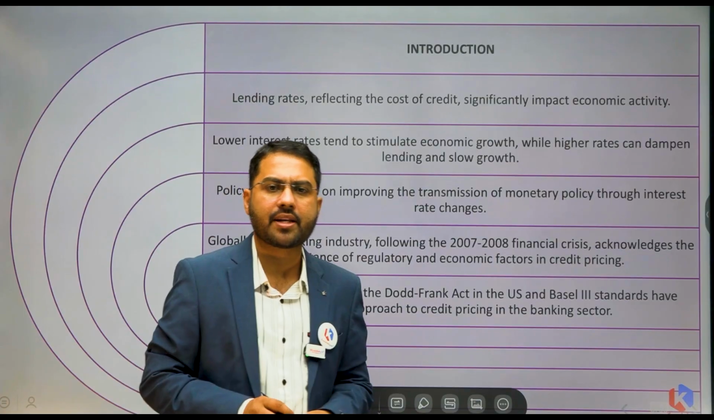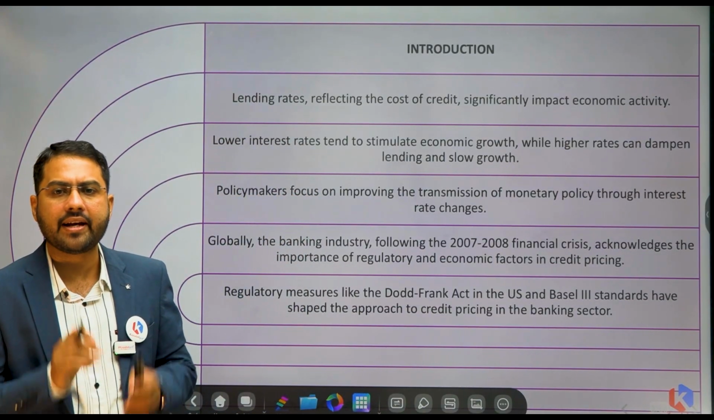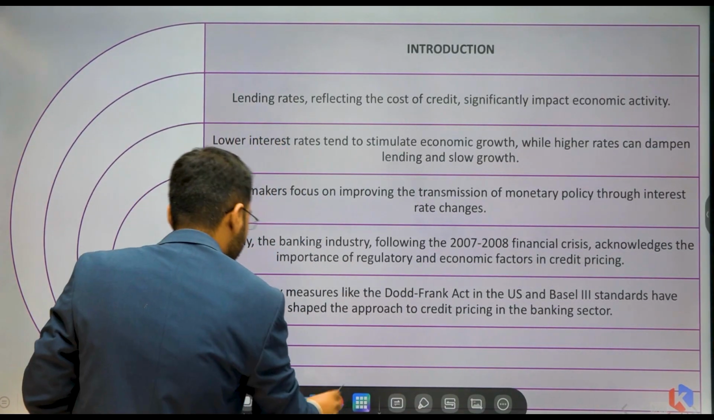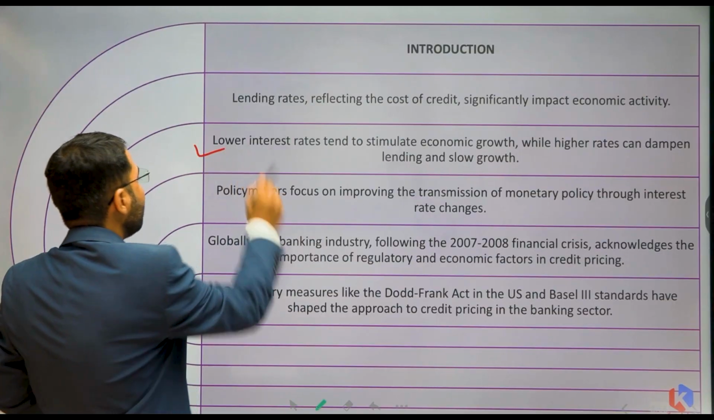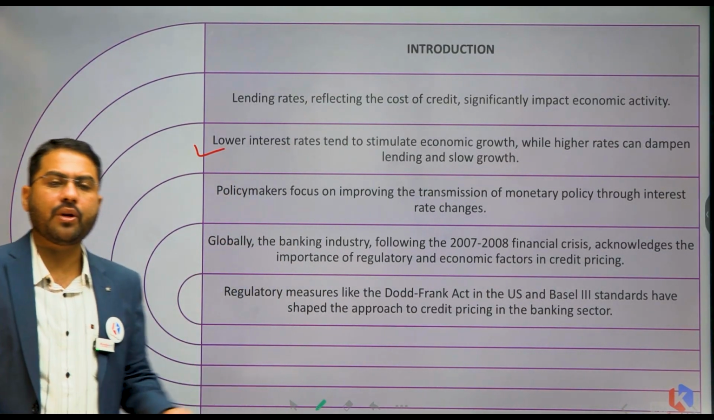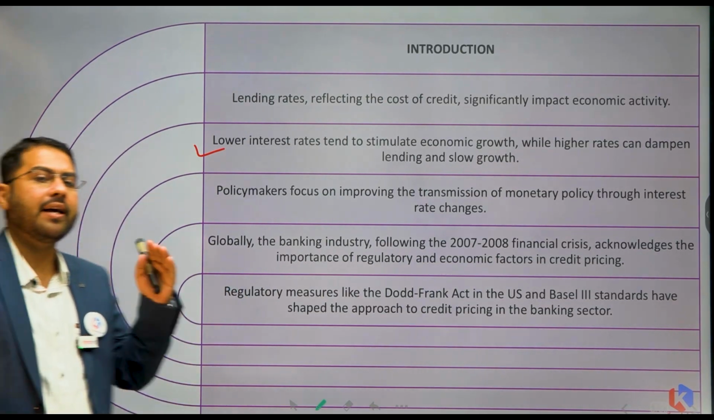Lower interest rates tend to stimulate economic growth, while higher rates can dampen lending and slow growth. India's growth had slowed recently, you would have seen a slow rate of growth. Why slow rate of growth? Because repo rates are higher. Higher the repo rate, higher the cost of fund for the bank. So higher the cost of fund, higher the lending rates.